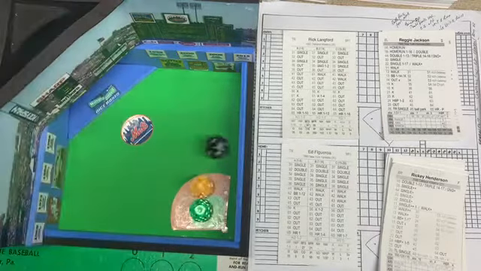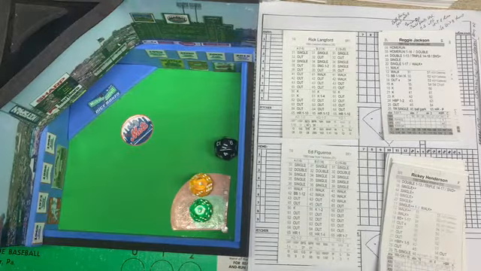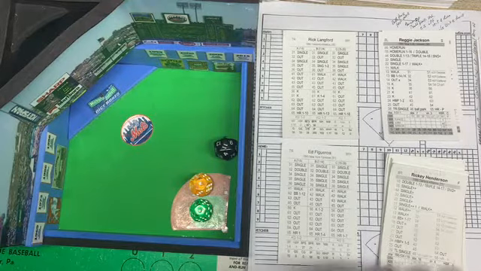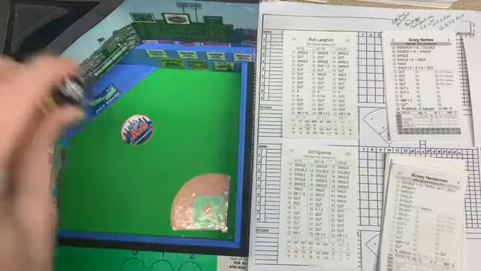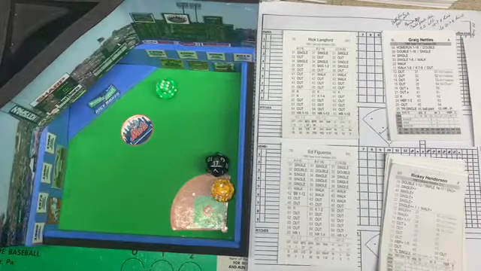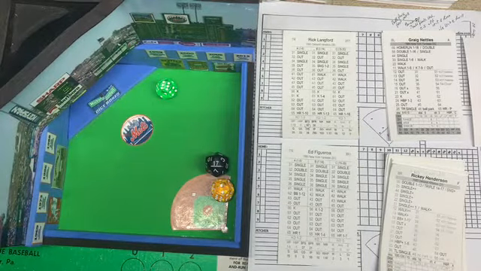Reginald Martinez Jackson with a snake eyes, and that's going to be ball 4. So Langford walks Reggie on 4 pitches. And here comes Greg Nettles. That's going to be a 62, and a 62 will be an out. A 17 is a fly ball to left center field, and Henderson calls off Murphy in center.